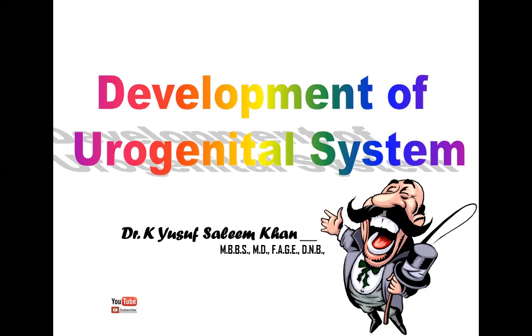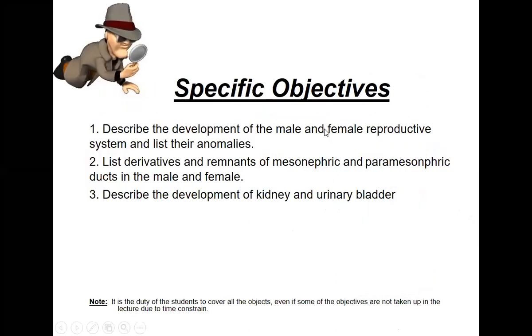Okay, today we'll discuss the last topic of the urogenital system, that is the development of the urogenital structures. These are the specific objectives related to the topic. One is describe the development of the male and female reproductive system and list their anomalies. Second is list derivatives and remnants of the mesonephric and paramesonephric ducts in the male and female. And third is describe the development of kidney and urinary bladder.